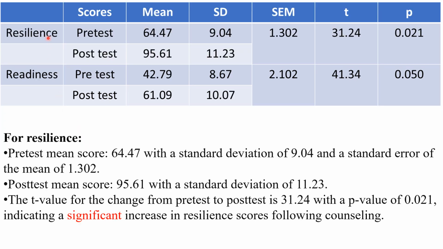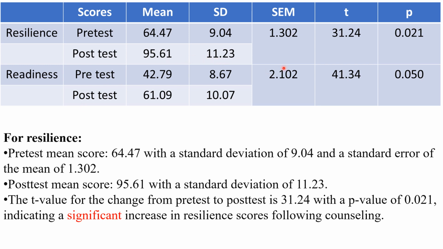Next, for resilience, the pre-test mean score is 64.47 with a standard deviation of 9.04 and a standard error of the mean 1.302. The post-test mean score is 95.61, that is there is an increase in the mean or average, with a standard deviation of 11.23.